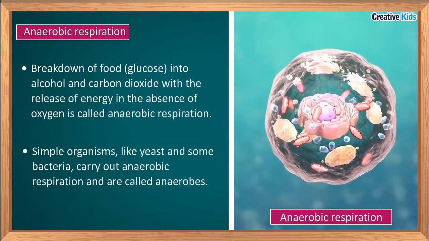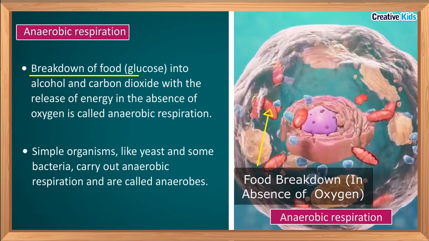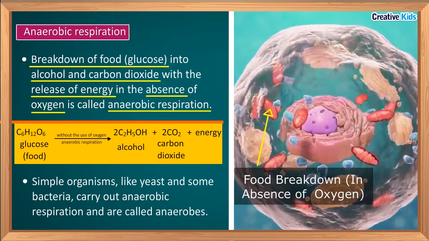What is anaerobic respiration? Friends, when the breakdown of food, that is glucose, takes place in the absence of oxygen, this process is called anaerobic respiration. In this process, oxygen is not required. In this process, alcohol and carbon dioxide are produced and energy is released. Now, how can we write the process of anaerobic respiration in the form of an equation? C6H12O6 in the absence of oxygen forms 2C2H5OH plus 2CO2 plus energy.